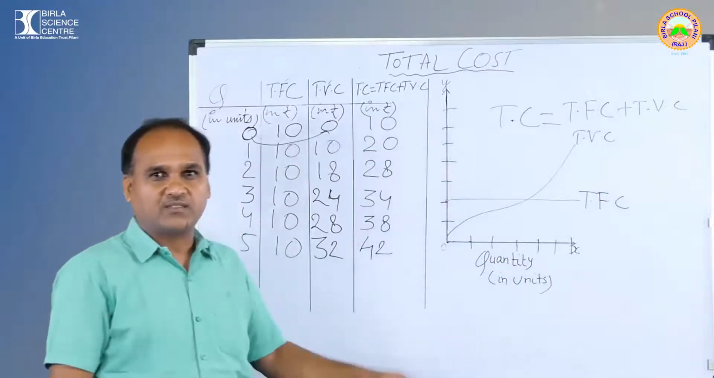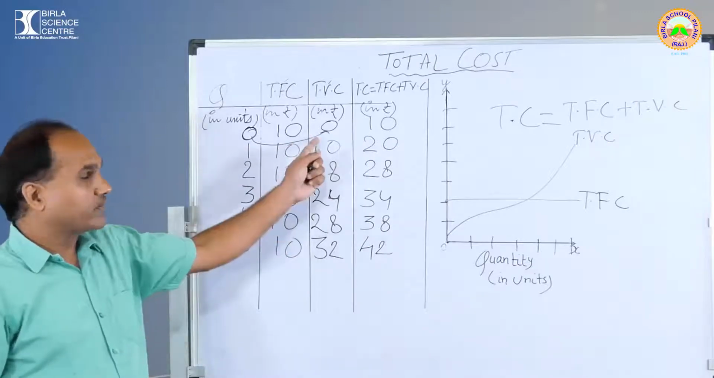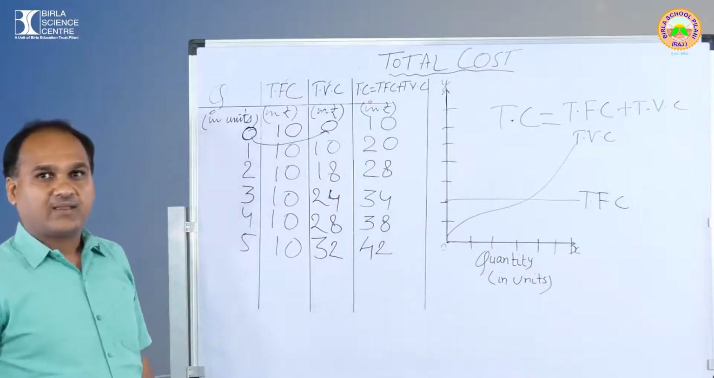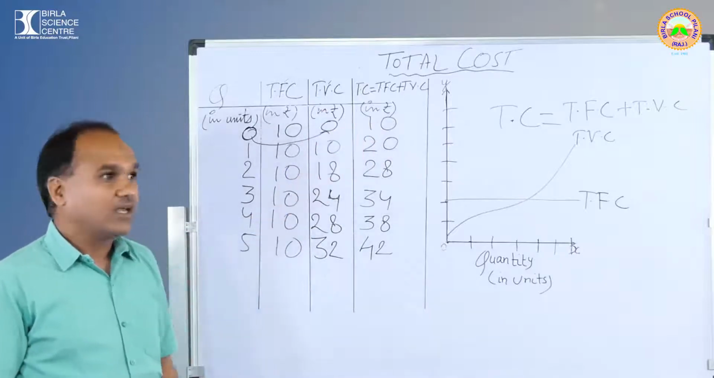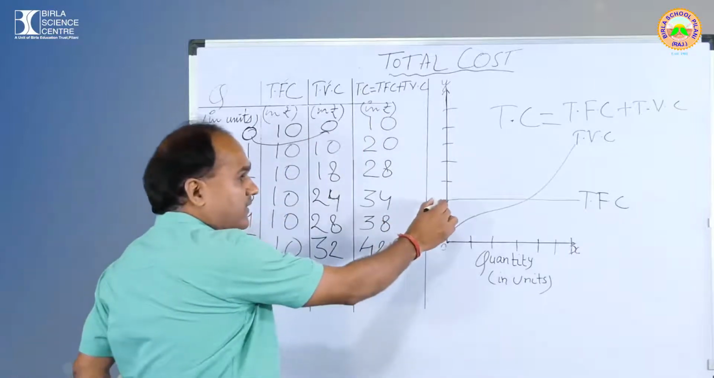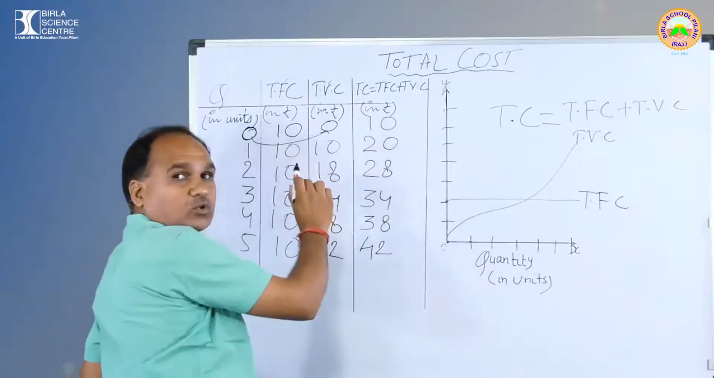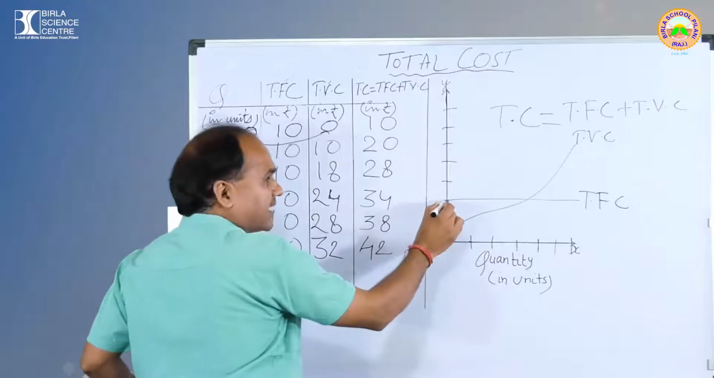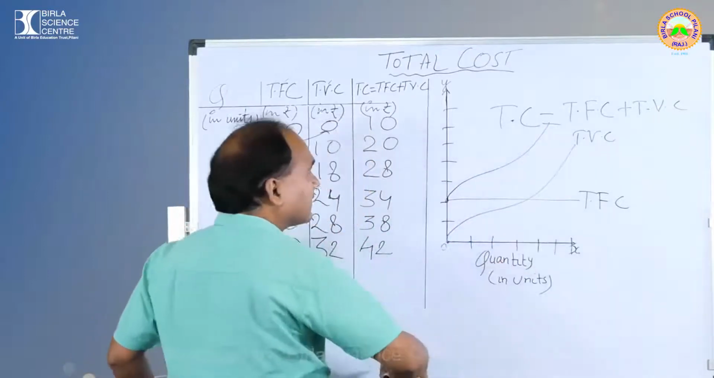कम से कम देखिए 0 है तो यहाँ पे 10 है. When output is 0, TVC is 0. So when we add at the point of 0, 10 plus 0, how much? 10. So from here, this is the point of 10. See, output is 0. What is the total cost? This is 10. And from here, what will happen? Again, you are going to get this one.